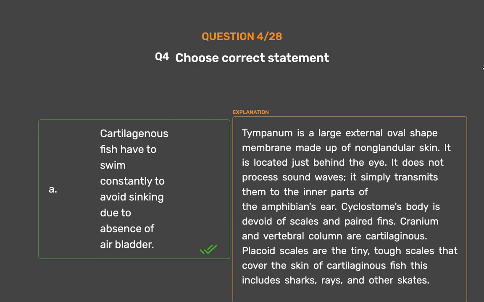Tympanum is a large external oval-shaped membrane made up of non-glandular skin. It is located just behind the eye. It does not process sound waves, it simply transmits them to the inner parts of the amphibian's ear. Cyclostome's body is devoid of scales and paired fins. Cranium and vertebral column are cartilaginous. Placoid scales are the tiny, tough scales that cover the skin of cartilaginous fish. This includes sharks, rays, and skates.